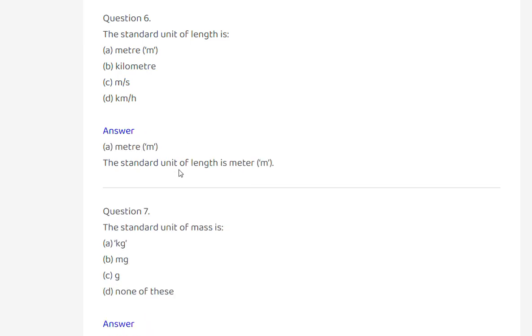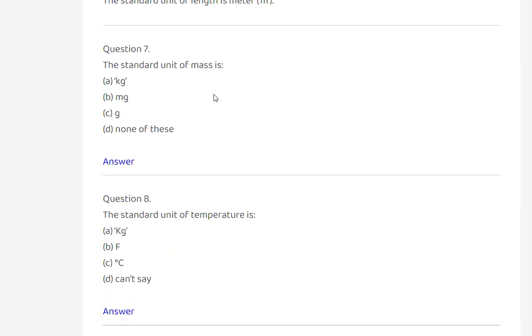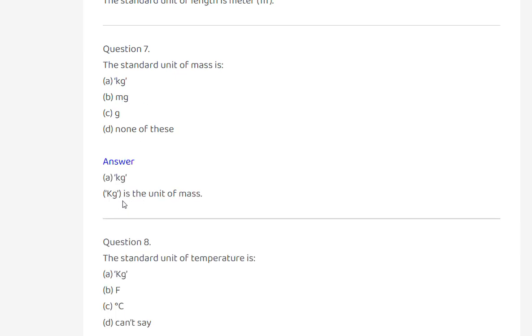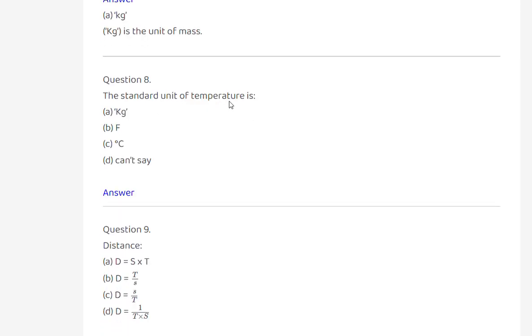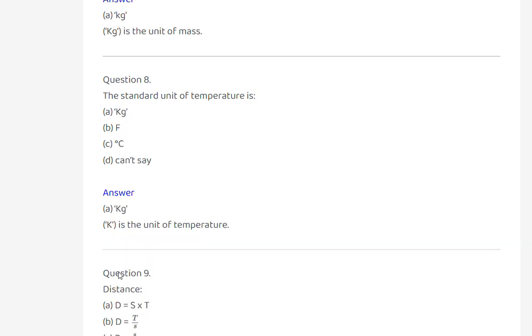Meters. The standard unit of mass is kg. Kilogram is the unit of mass. The standard unit of temperature: K is the unit of temperature. Option A.